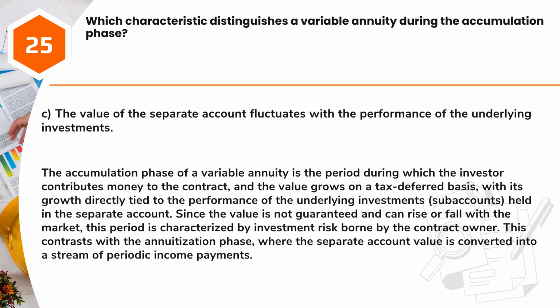Answer: C. The value of the separate account fluctuates with the performance of the underlying investments. The accumulation phase of a variable annuity is the period during which the investor contributes money to the contract, and the value grows on a tax-deferred basis, with its growth directly tied to the performance of the underlying investments, sub-accounts, held in the separate account. Since the value is not guaranteed and can rise or fall with the market, this period is characterized by investment risk borne by the contract owner. This contrasts with the annuitization phase, where the separate account value is converted into a stream of periodic income payments.